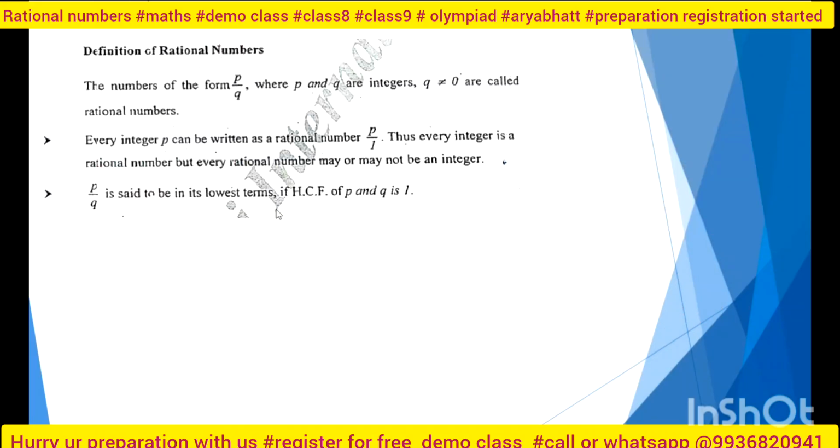What I am trying to say is that p by q form is the rational number, q is not equal to 0. But if I say that p upon 1 means integers are also rational numbers, then I have to say that the HCF of p and q has to be 1. Both are polynomials, right? P is also a polynomial, q is also a polynomial. They are forming a rational number. So for that pair of polynomials, my HCF has to be 1. Is this okay?